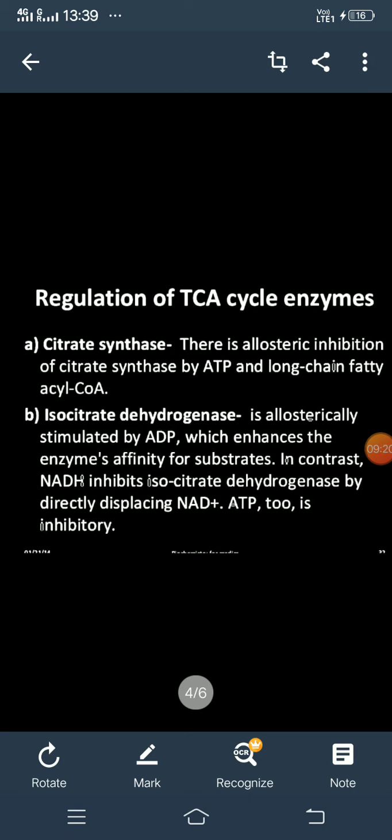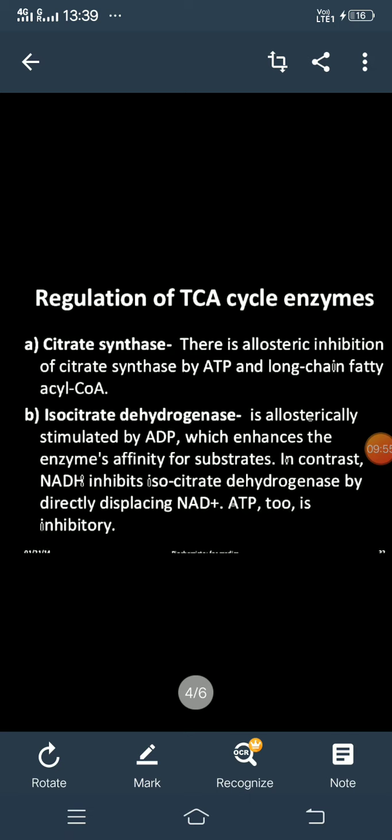In contrast, if the ATP concentration is low, as during exercise when we require more energy, then calcium will activate these enzymes, and the ATP molecule itself will inhibit the enzyme when it is in excess. Also, long chain fatty acyl CoA inhibits the citrate synthase enzyme.